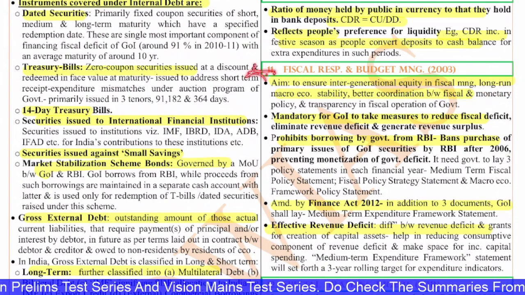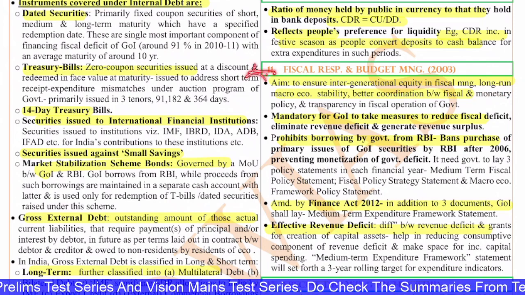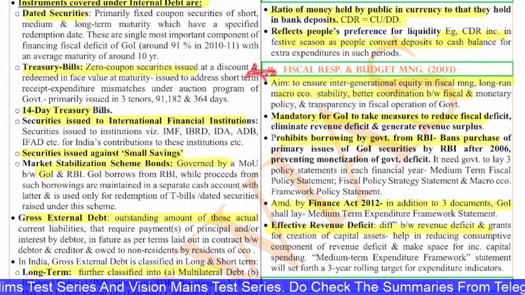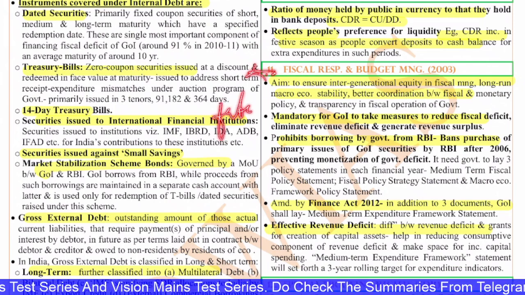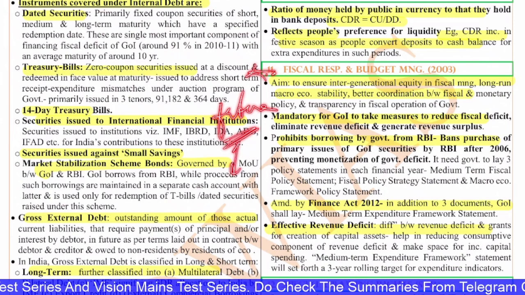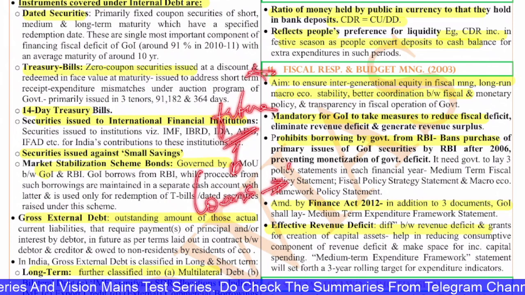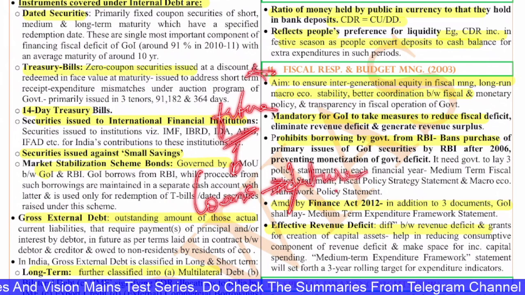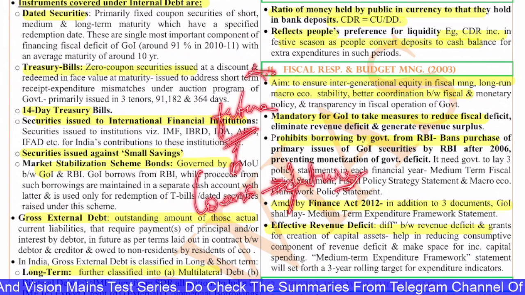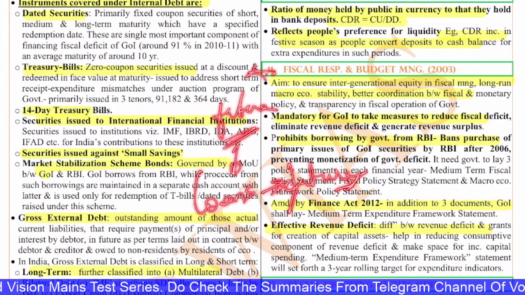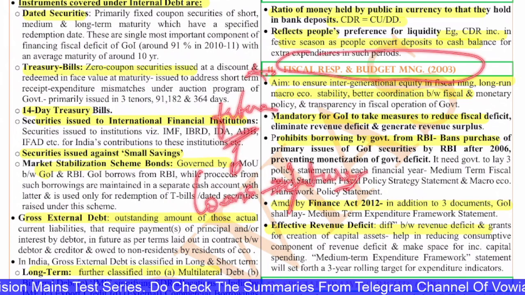So what this means is basically this is to ensure that the liability of today's loans will not be there on the future generations, because all the money that we are taking today, all the loans that we are taking today has to be repaid sometime. That means the future has to repay the loans that we take today. So in order to ensure that this is in control, the government has brought in this FRBM Act of 2003.